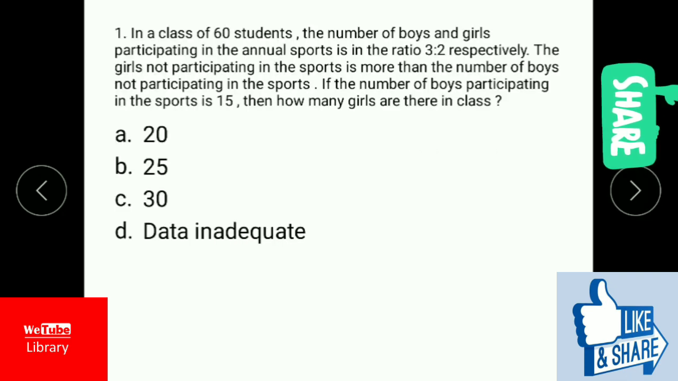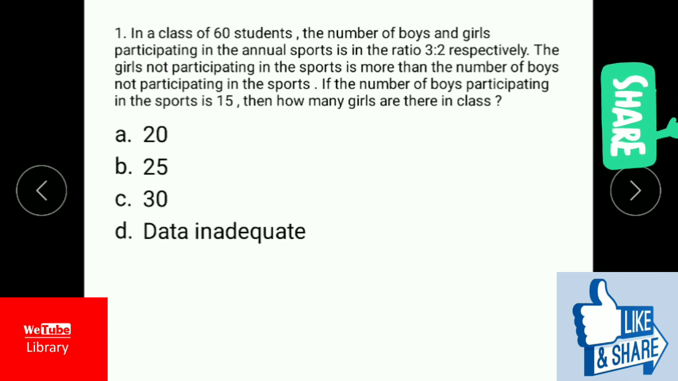The first question is: in a class of 60 students, the number of boys and girls participating in annual sports is in the ratio of 3:2 respectively. The number of girls not participating in the sports is more than the number of boys not participating in the sports. If the number of boys participating in the sports is 15, then how many girls are there in the class?